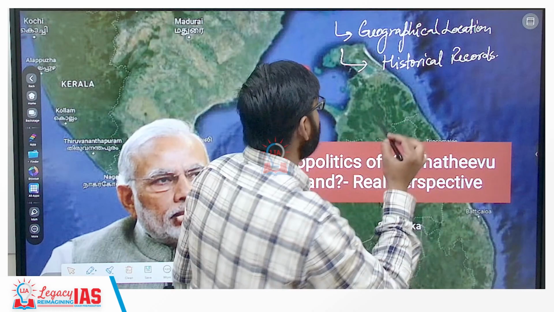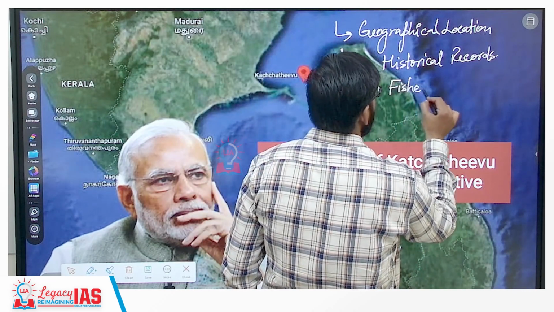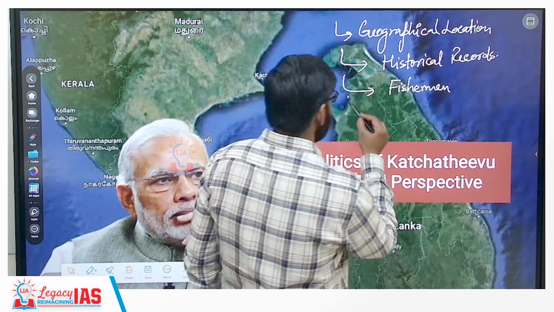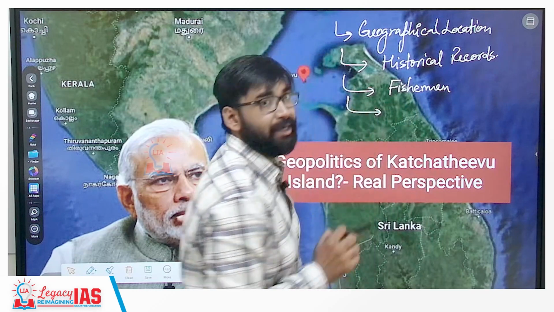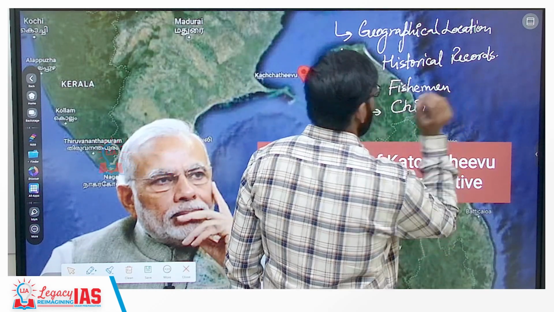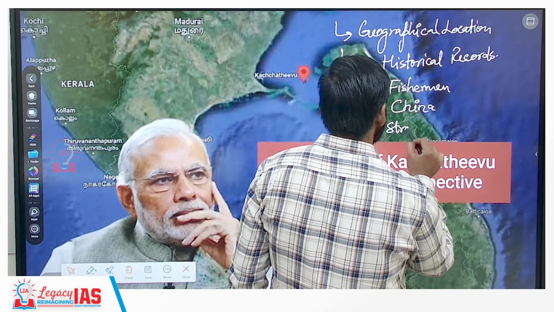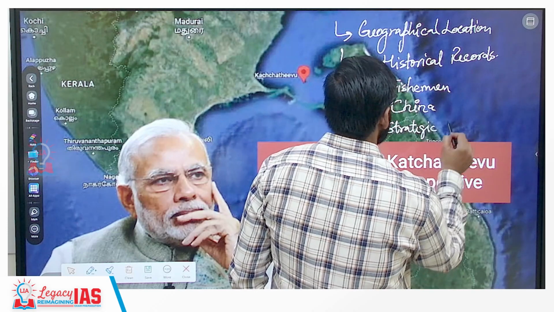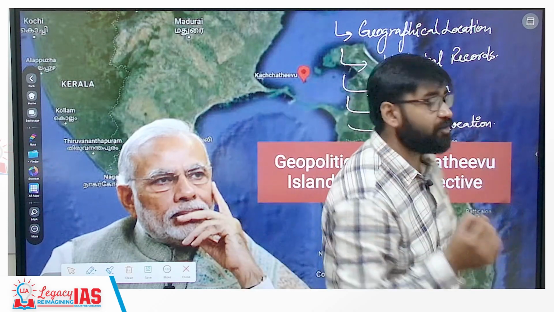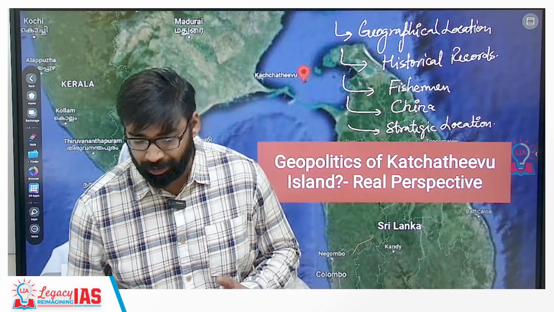The third important thing is the fishermen issue. The fourth important reason for this island is China. And the last important thing, strategic location. So these 5 reasons make Katchatheevu a prominent island.